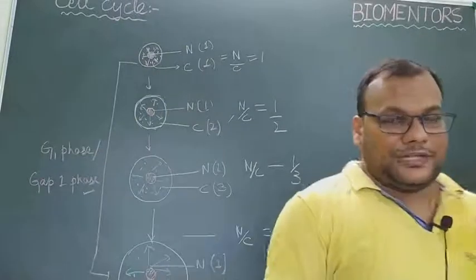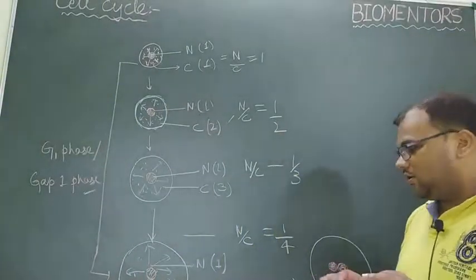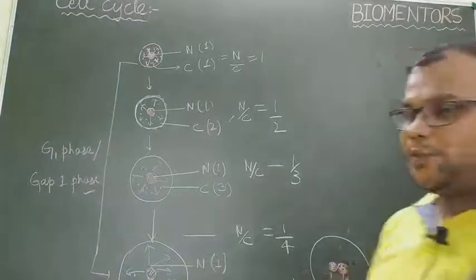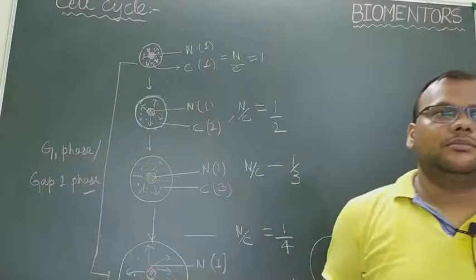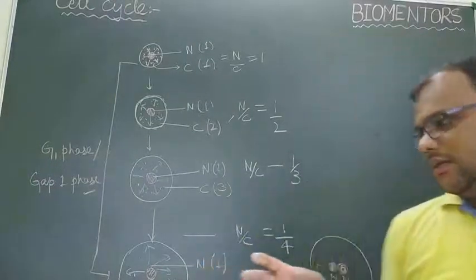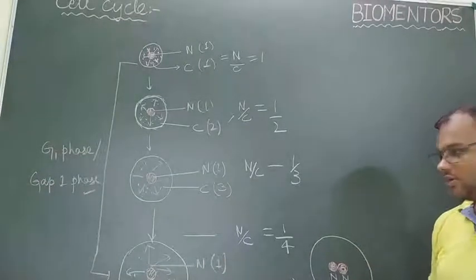After the completion of S phase, it is clear that cell will definitely divide, but there are some checkpoints and some checking is done whether all the DNA is properly synthesized or not.